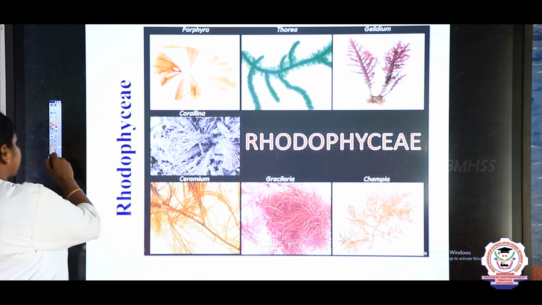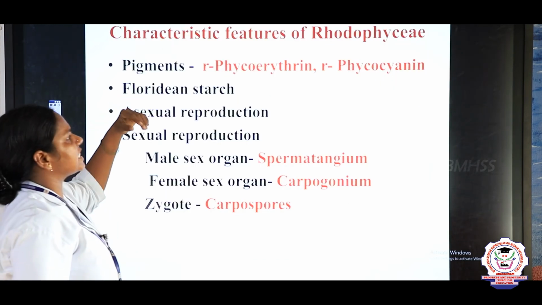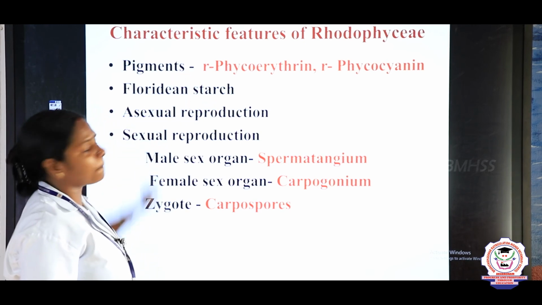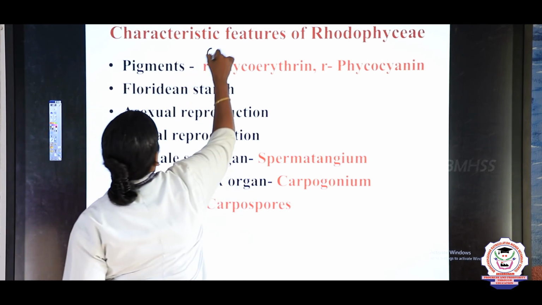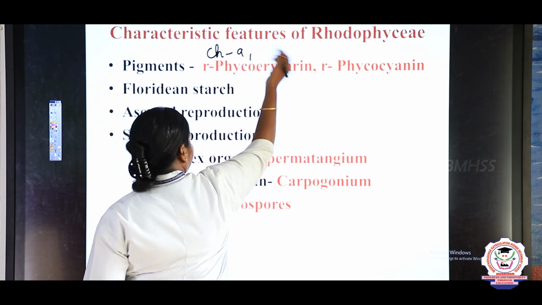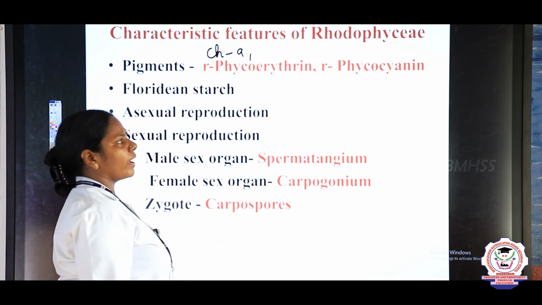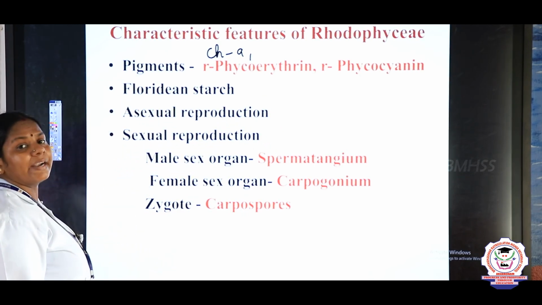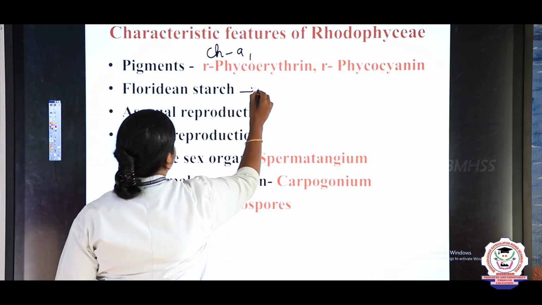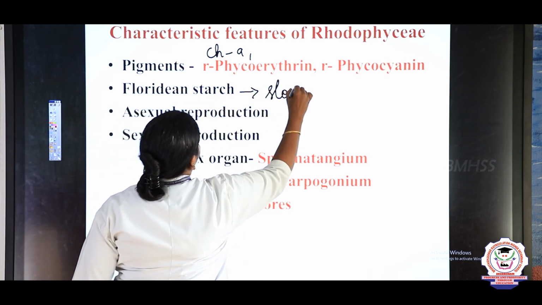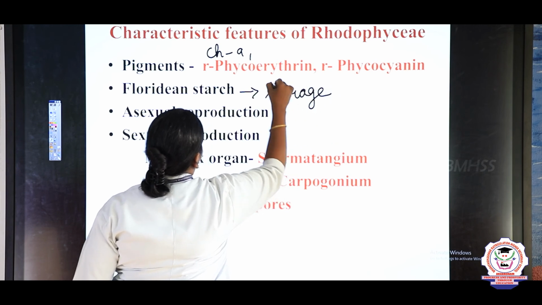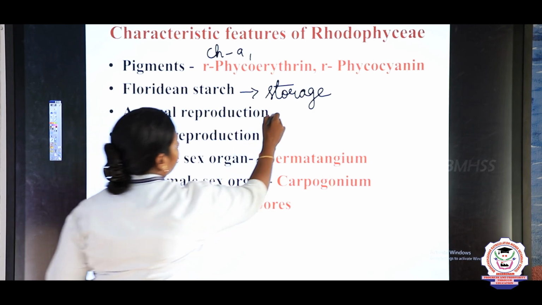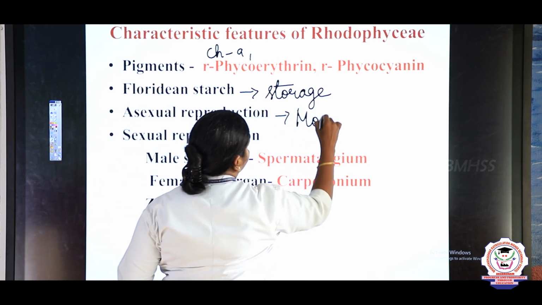Now let us see the characteristics. So the one important characteristic is that all these are marine. They are seen only in the seas, and the pigments are, apart from chlorophyll A and chlorophyll B, phycoerythrin and phycocyanin. These are the pigments present here, and the storage food material is Floridian starch. Just underline in your book children, Floridian starch.